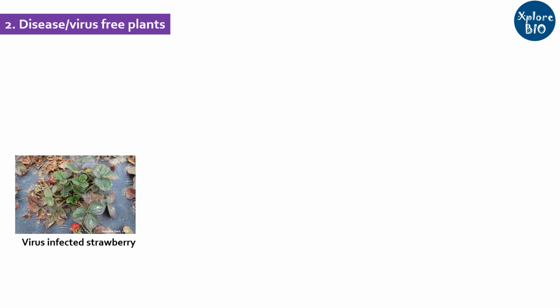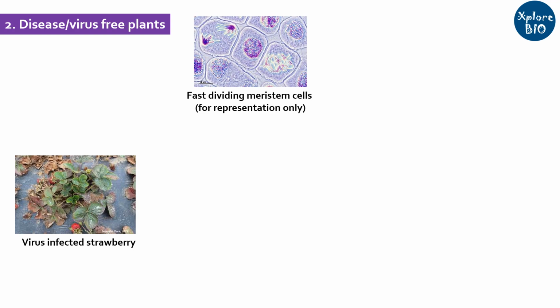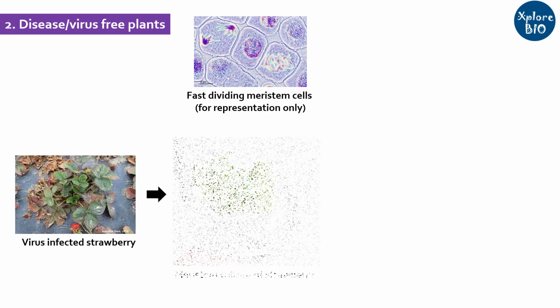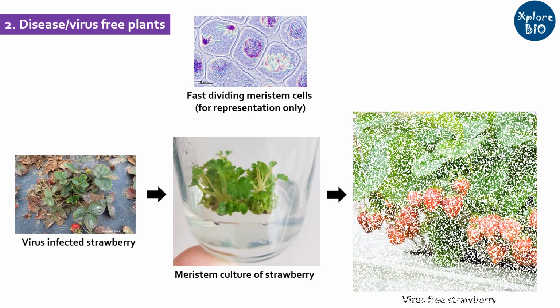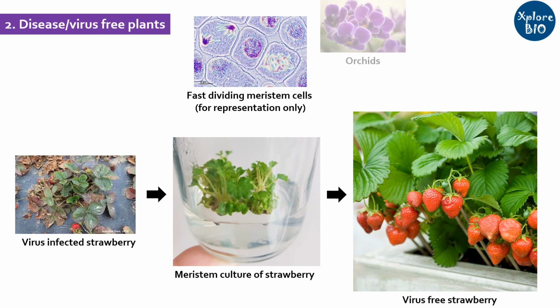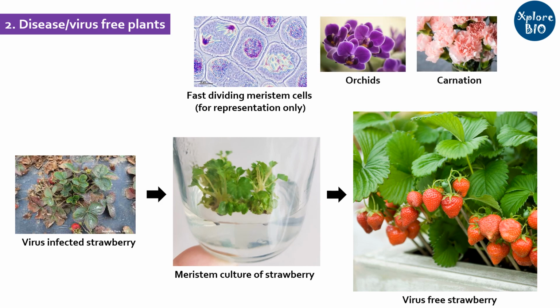Obtaining disease-free plants. Under natural conditions, some plants may be severely infected by microbes and pathogens. Usually, meristem cells that divide rapidly are virus-free and can be utilized to develop virus or pathogen-free plants using tissue culture techniques. Orchids, carnation, strawberry are some of the species that are successfully utilized for producing virus-free plants with tissue culture.